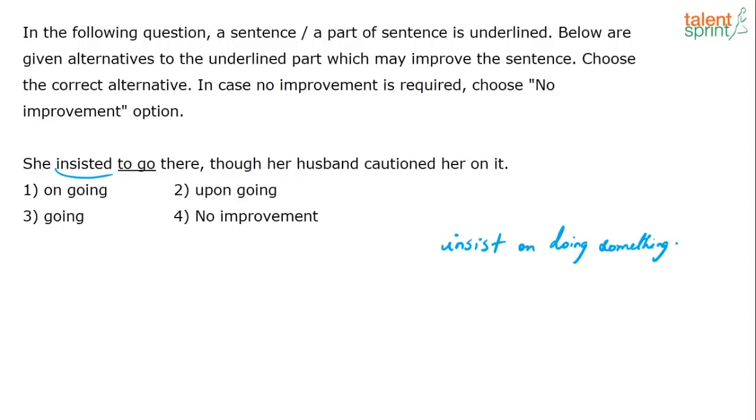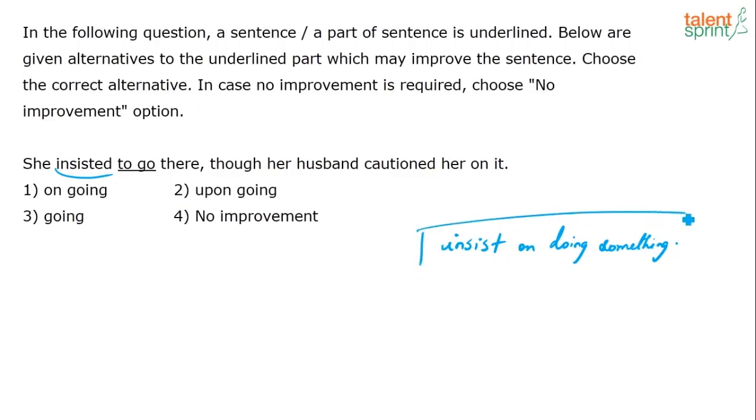Okay? So you insist on doing something. So in the given context, she insisted on this person going there, right? Though her husband cautioned her on it. So her husband probably was warning her, I don't think you should go there, I don't think it's a good idea. But whoever this person is, she must be a friend, she insisted on going there.